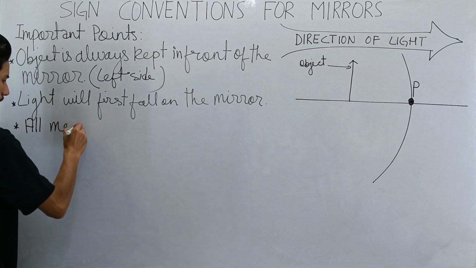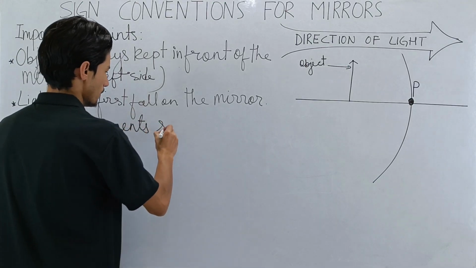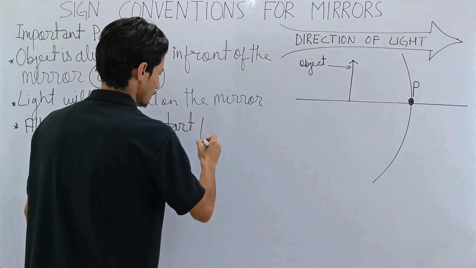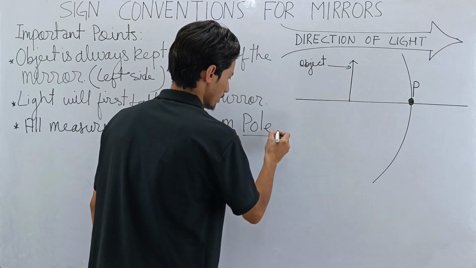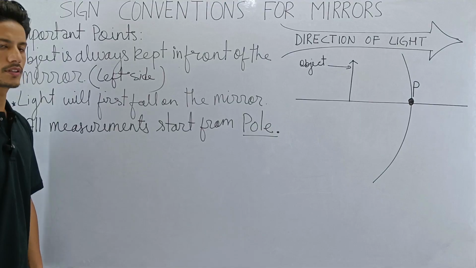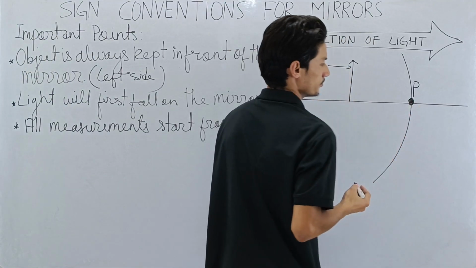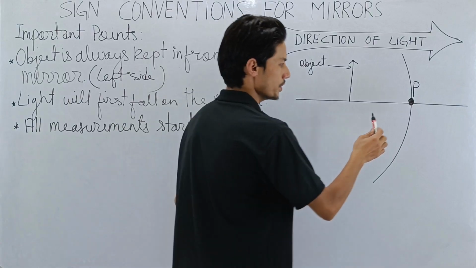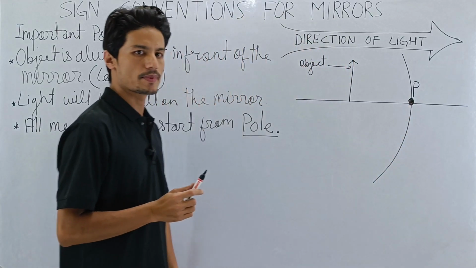What does it mean? It means that we will start our measurement from here. To measure anything, we start from here. So let's start the measurement.